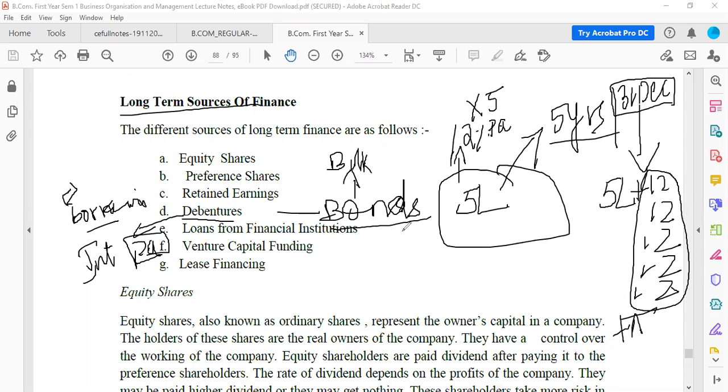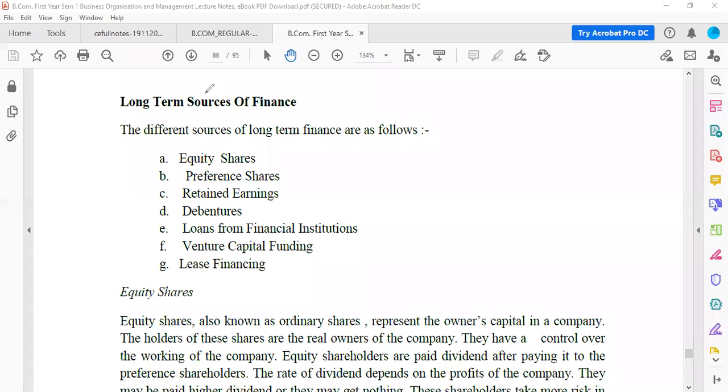Okay, so these are bonds. Did you understand the concept of bonds first of all? Everybody understood the concept of bonds? Any doubts in the concept of bonds?